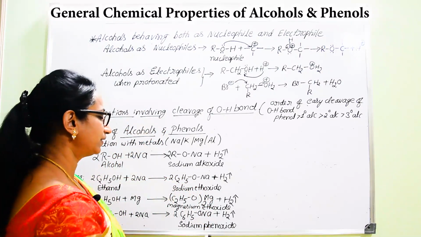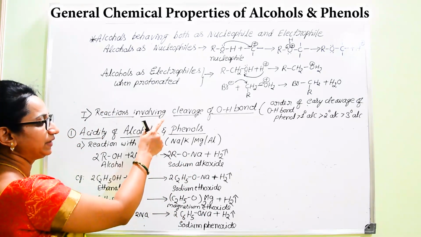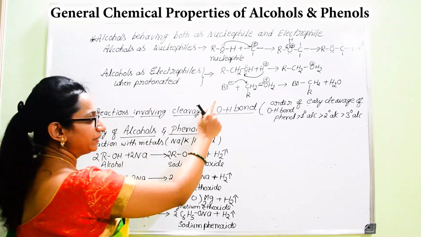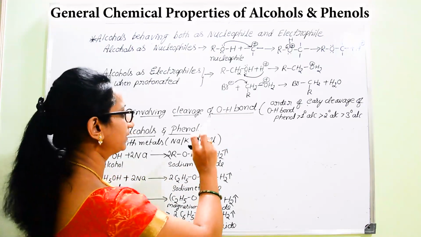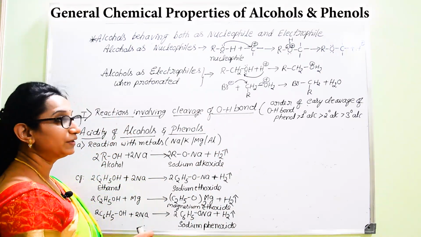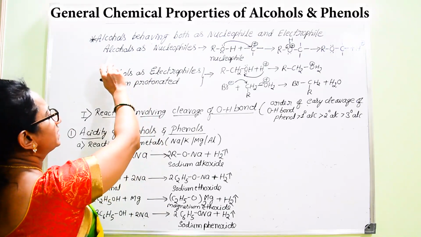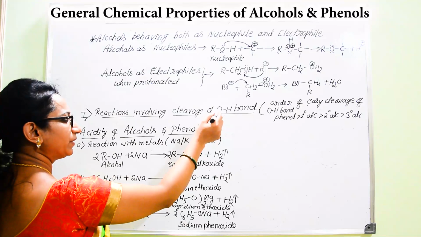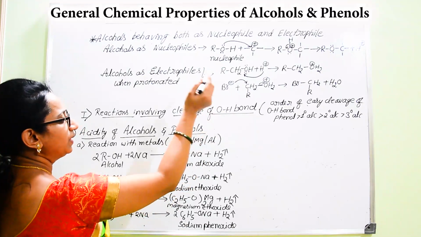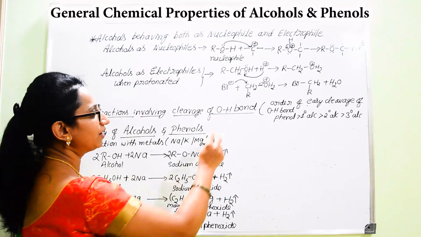Now the main reactions will be due to the cleavage of bond between either oxygen and hydrogen, or between carbon and oxygen. And now we can consider these alcohols will be having that cleavage of bond between either oxygen and hydrogen or between carbon and oxygen.